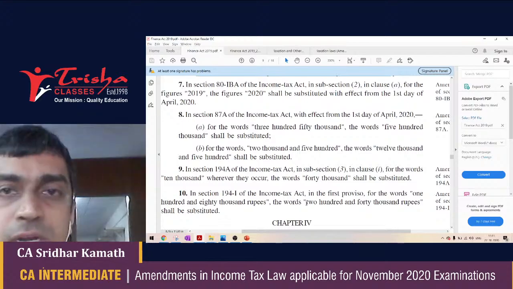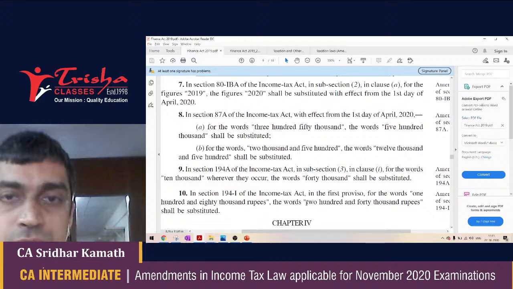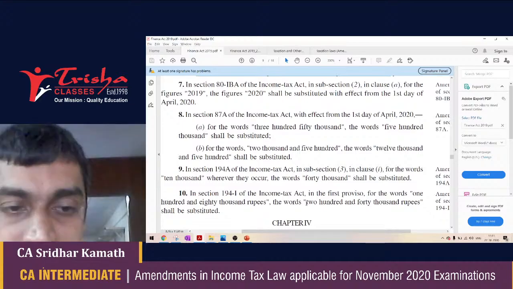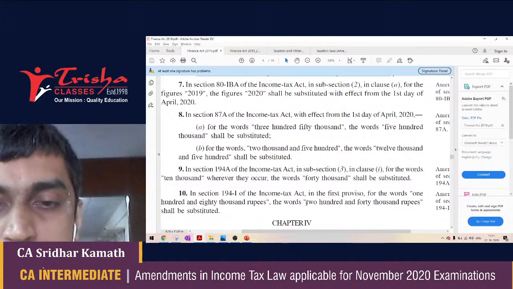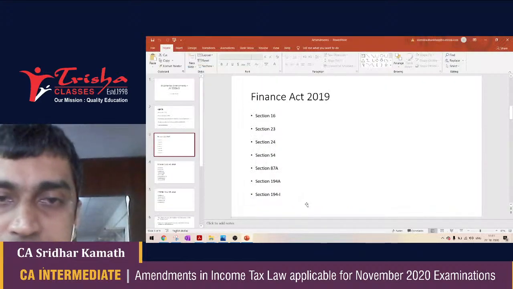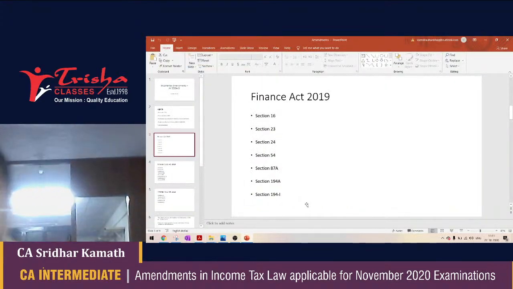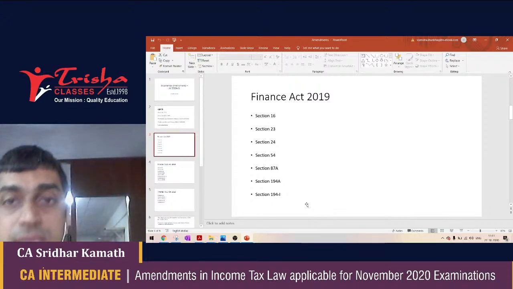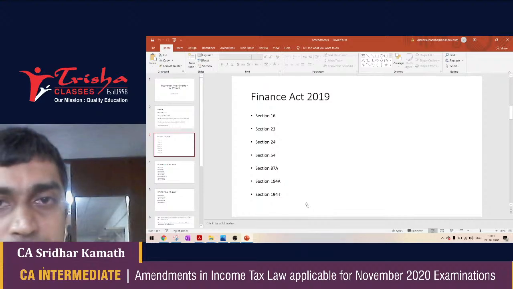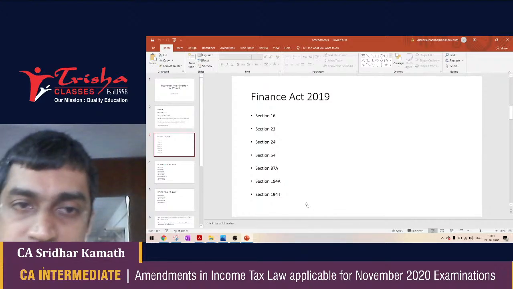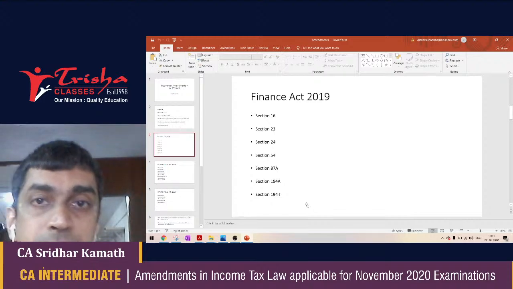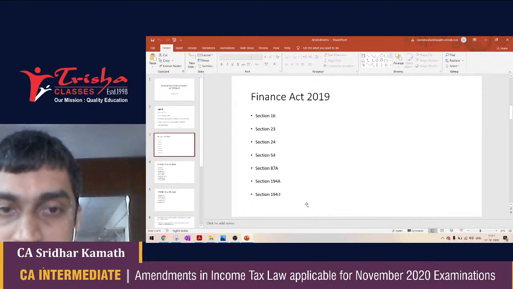The threshold limit under 194A increases from 10,000 to 40,000, and the threshold limit under 194I increases from 1,80,000 to 2,40,000. So these were the amendments introduced by Finance Act 2019, the first Finance Act 2019. I will once again wrap up each of these sections by giving you a very brief explanation on each of them. Section 16 increased the statutory deduction from income from salaries from 40,000 to 50,000.